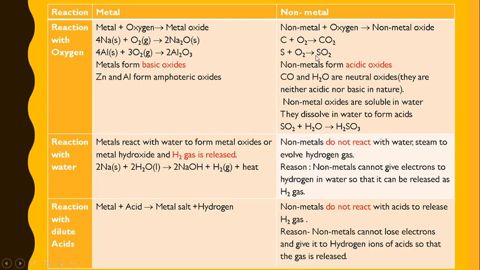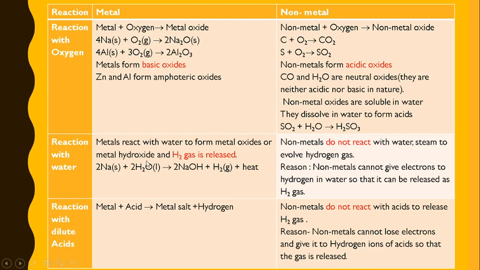Some of the oxides are neutral also, like we all know that water is neutral in nature. Carbon monoxide is also a neutral oxide. They are neither acidic nor basic. When these non-metal oxides are added to water, they form acids, like sulfur dioxide when mixed with water forms sulfurous acid. So they form an acid when mixed with water.